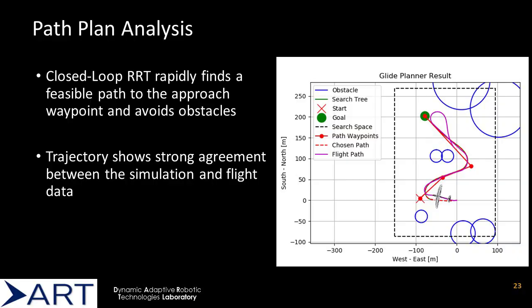The planning result overlaid with the flight path shows how successful the algorithm is. The flight path showed excellent agreement laterally with the predicted flight path, indicating that the dynamics model does a good job representing the actual aircraft during closed-loop simulation. The flight path also successfully avoids the obstacle regions and lands along the runway area as intended.